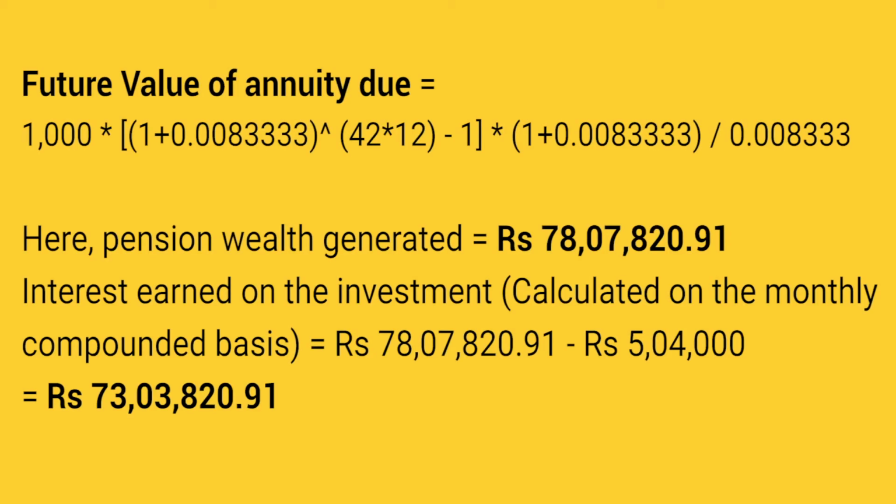When you calculate the future value of the annuity due as per the said formula, the pension wealth generated will be ₹78,07,820.91. The actual returns earned can be calculated by subtracting the principal invested in NPS from the pension wealth generated. That is shown on the screen.